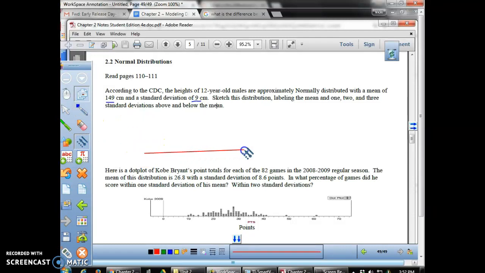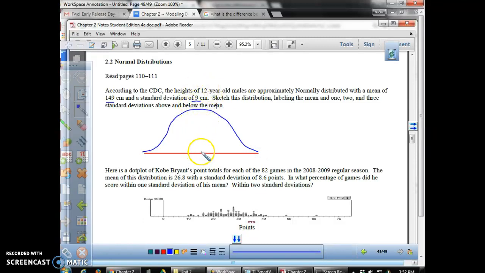So I'm just going to draw in the horizontal axis, put on my curve, and it doesn't have to be perfect. Make it look as much like a bell shape as you can. And then the center will be the mean, and that is 149. And then I'm going to go 1, 2, and 3 standard deviations above, and 1, 2, and 3 standard deviations below.